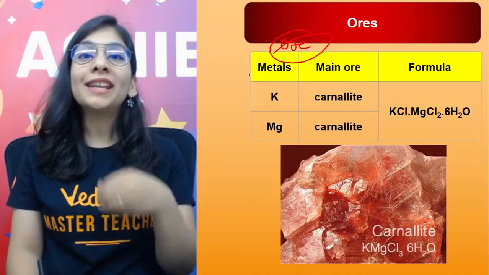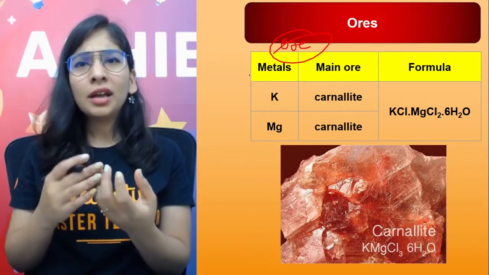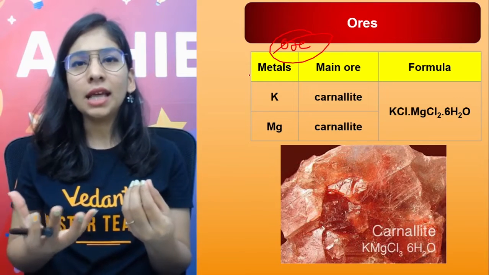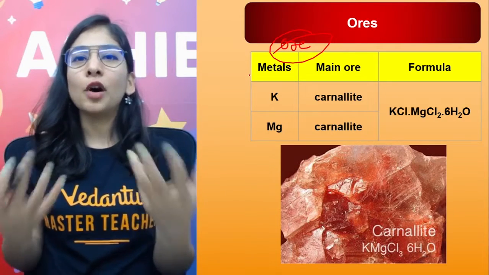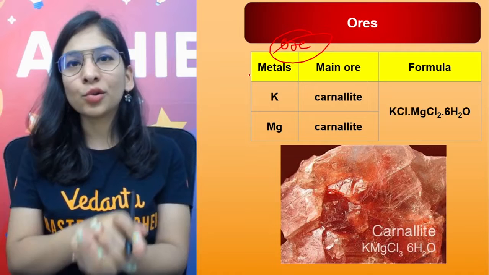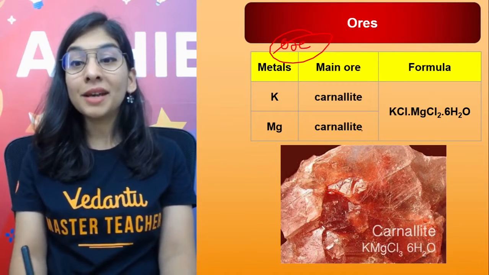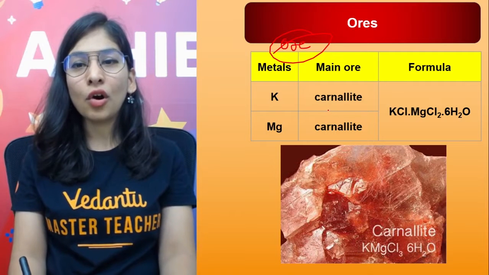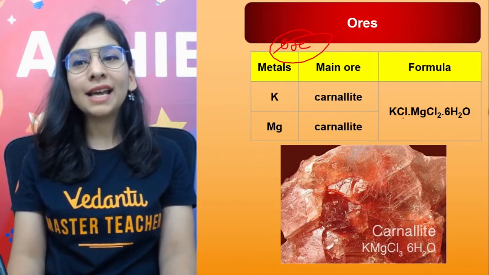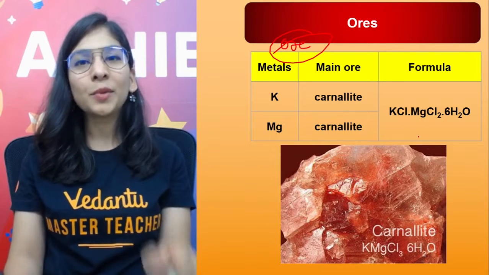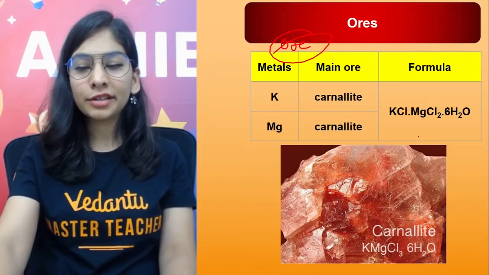Okay. And what exactly is a mineral that I'm talking about? It is something in which my metal is there and from which I can extract my metal, and they're in nature as one form of resources. Minerals are my resources. Okay. So potassium and magnesium exist in nature in the main ore called carnallite, and it's more like a double salt. Potassium chloride, magnesium chloride with 6 molecules of water. It's a double salt. Okay.